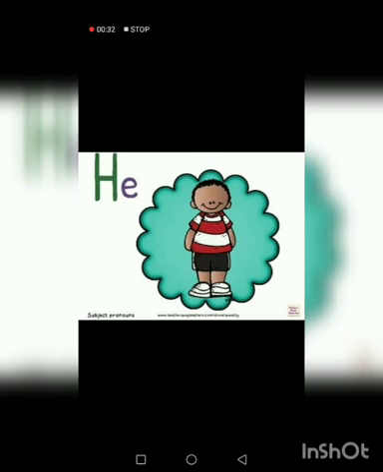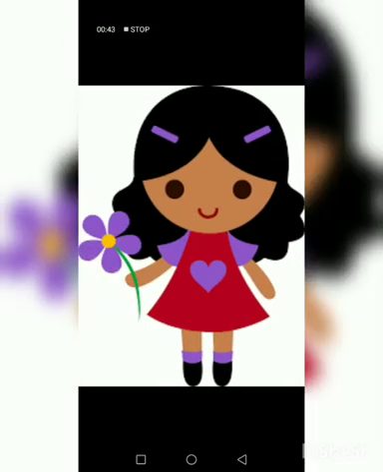So we use the pronoun he to talk about the boy. Now look at this picture. What can you see in the picture? I can see a girl.